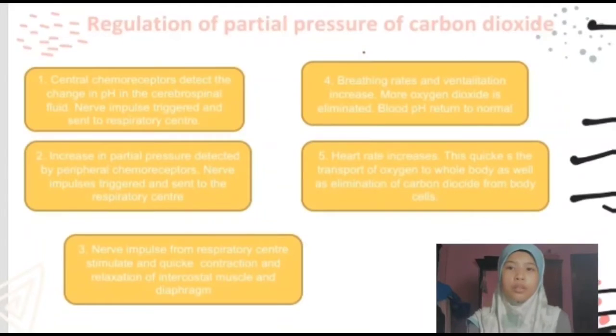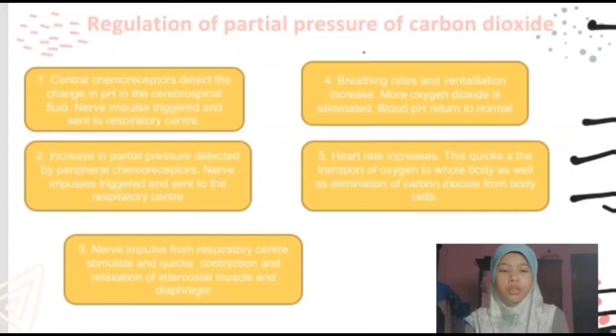So when the partial pressure of carbon dioxide in our blood increases, it will be detected by peripheral chemoreceptor, and nerve impulses are triggered by the peripheral chemoreceptor and send the information to respiratory center.